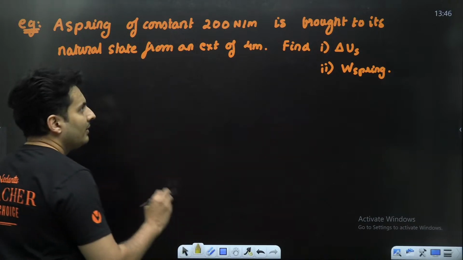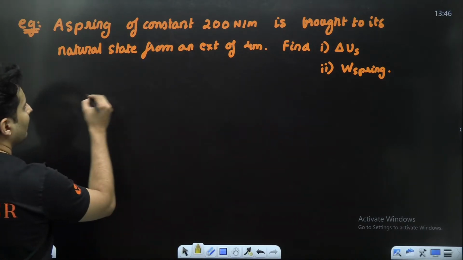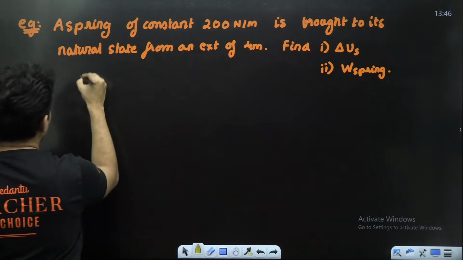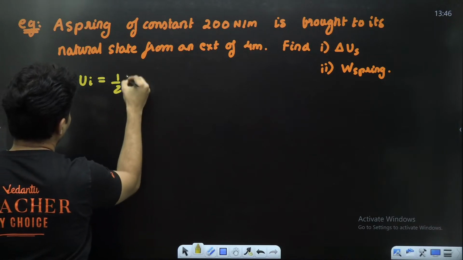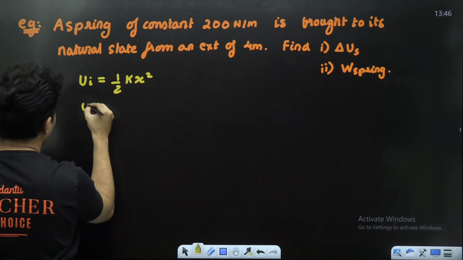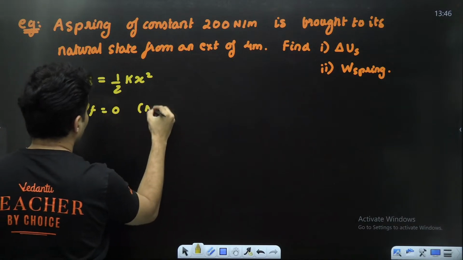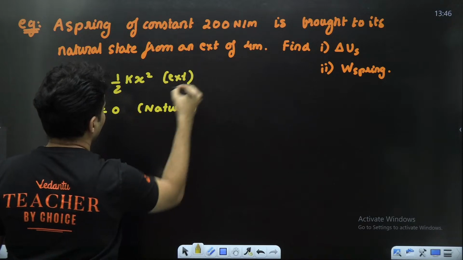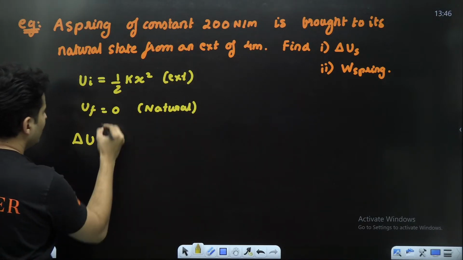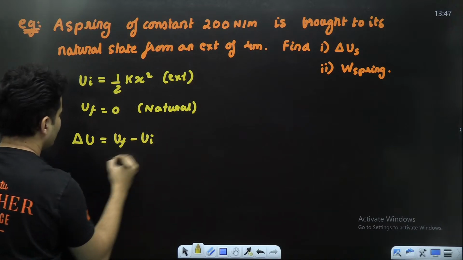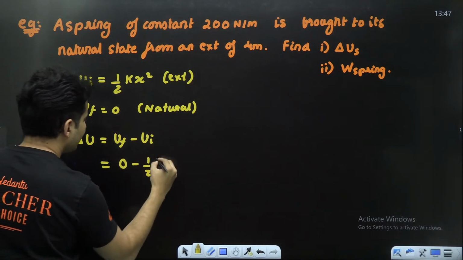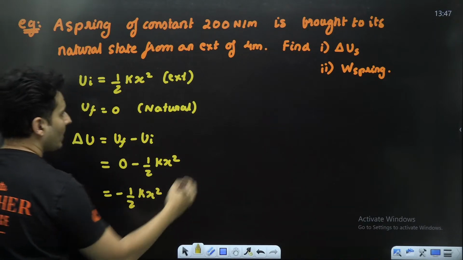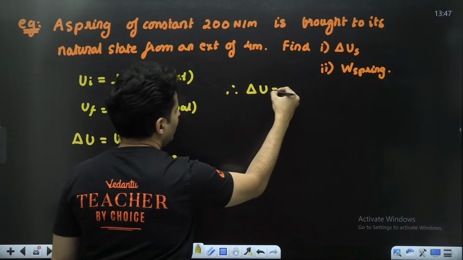Okay, first of all, let's see if we get it from extended to its natural state. Initially it will have half kx square energy. Finally, it will have 0 because it is brought to its natural state. This was extended. So therefore, delta U, which is final minus initial, will be 0 minus half kx square. So it will be minus half kx square. Therefore, delta U will be negative.